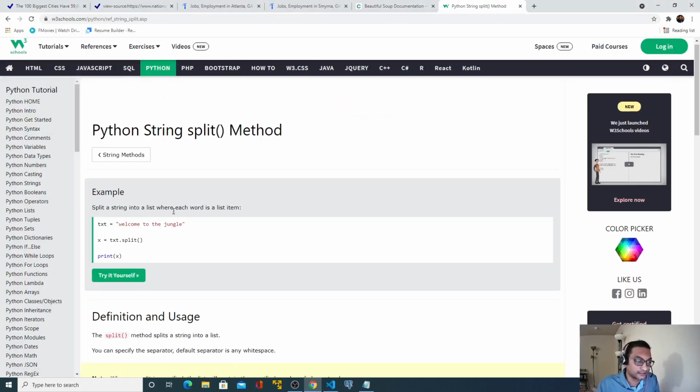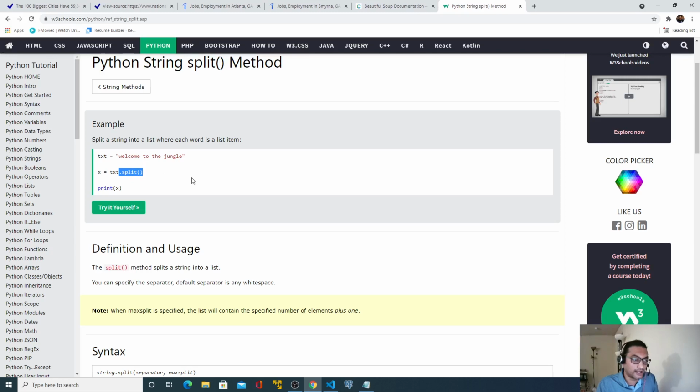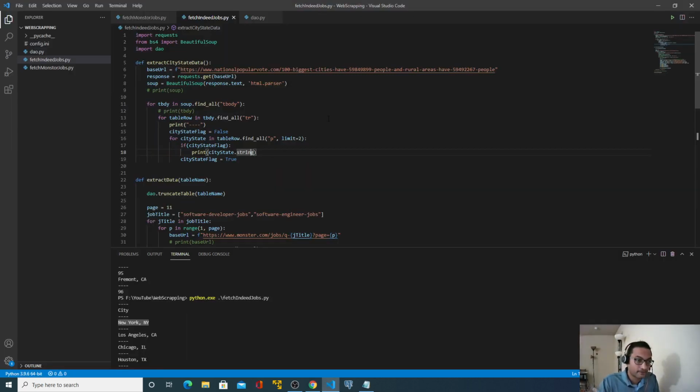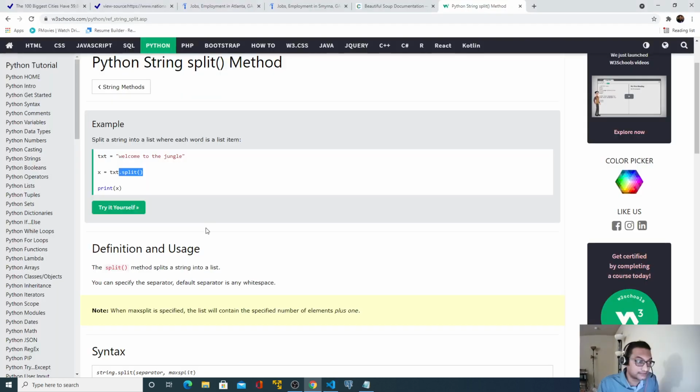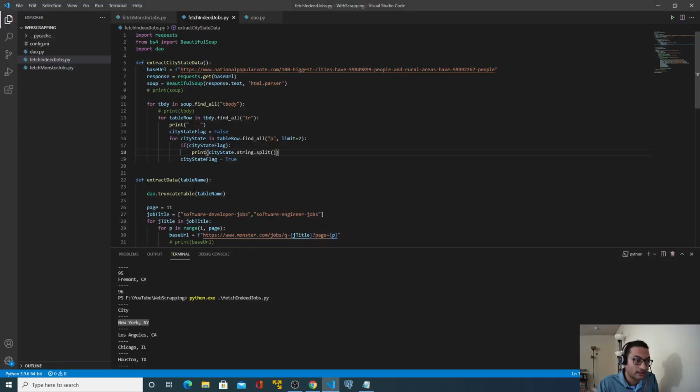There is a method called split, so I will apply that method. Let's see what it returns.